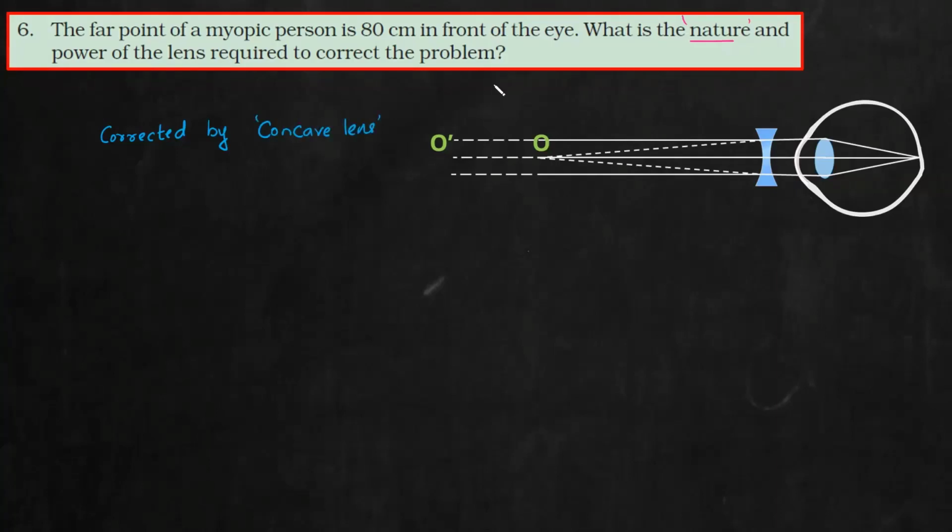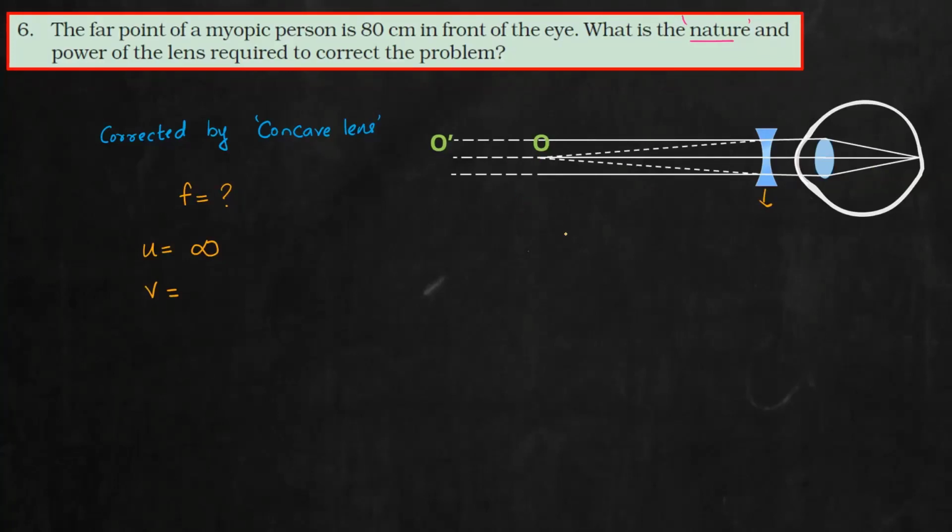Second, we need to find the focal length. Clear? How to find focal length? First, write down. So this is our lens. Now in this condition, where is the actual object placed? Or what is the object distance? Infinity. Yeah, infinity. So write down, object distance is infinity. Now where should you form the image? You should form the image at the far point. Then only the brain can see it.